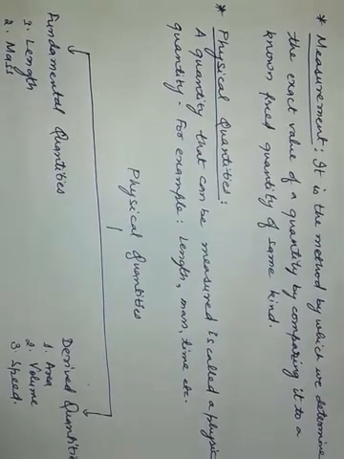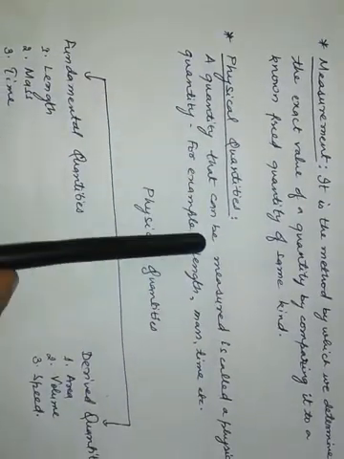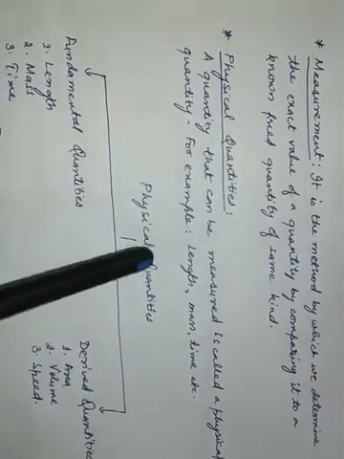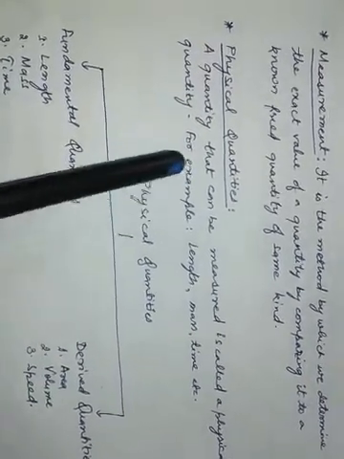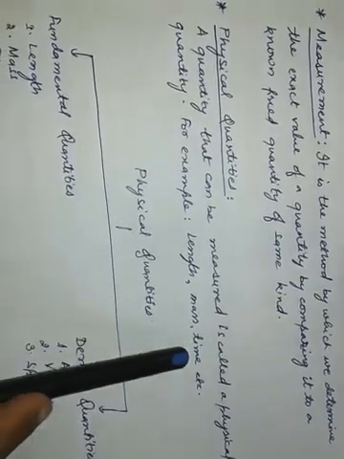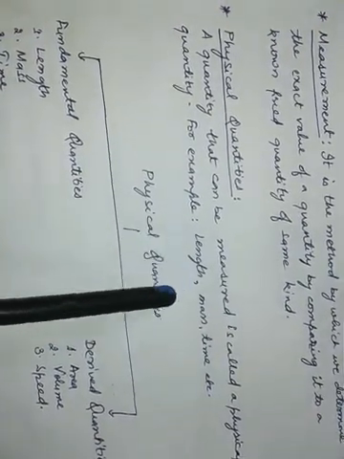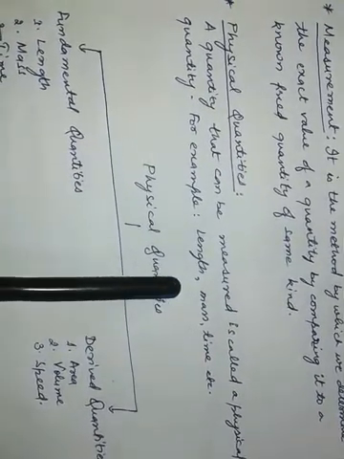Now, physical quantity. A quantity that can be measured is called a physical quantity. For example, length, mass, time, etc. Now length: suppose the distance between Khunti and Ranchi is about 40 kilometer. This is a physical quantity we can measure.